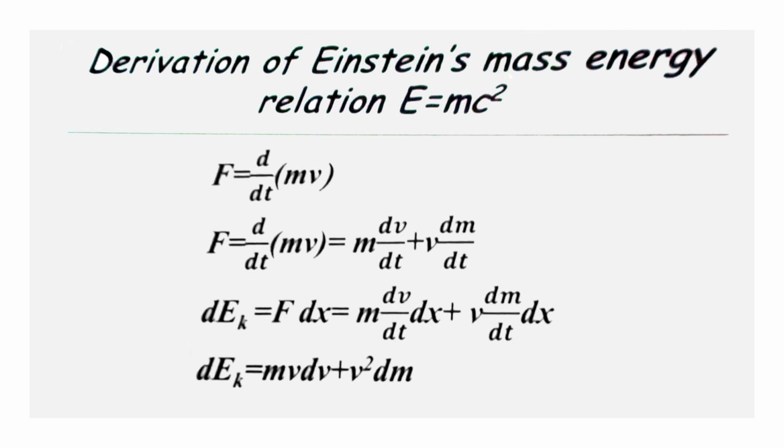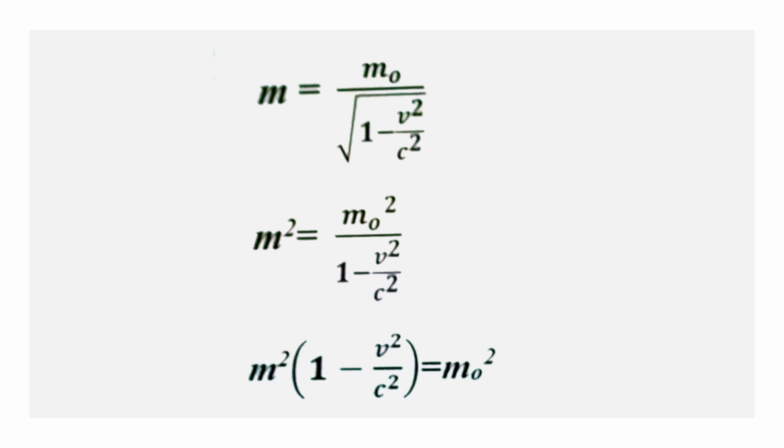In Newtonian mechanics, mass, time, length and space were treated as absolute. But in Einstein's view, there is no absolute space and all motions are relative. The time, mass, length and space are interdependent and are not absolute. Therefore, Einstein established the relation between the mass of the body at rest m0 and the mass of the same body moving with velocity v: m equal to m0 by square root of 1 minus v square by c square. This is the law of variation of mass with velocity.